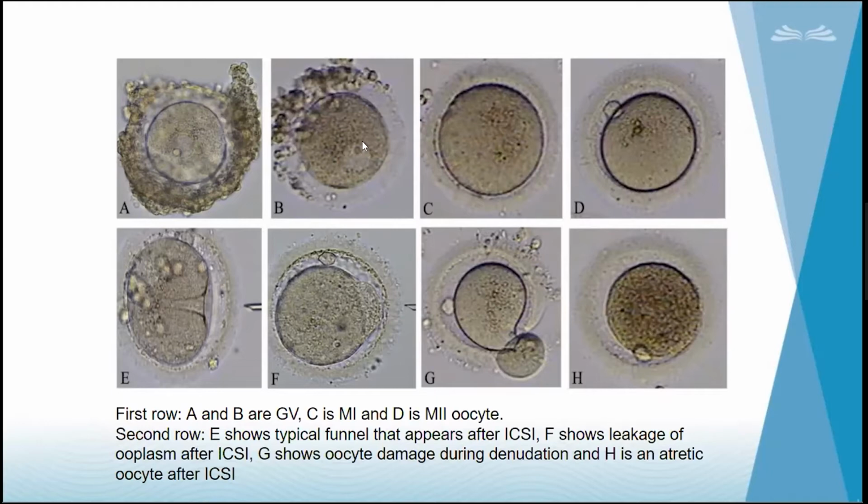So this is again a GV. If you see, you have a round with one dot here. This will be seen before ICSI, like after denudation. Not to be confused with 1 PN, the size will be very large and there will be only one vesicle here, which is this dot. We call it the germinal vesicle stage.